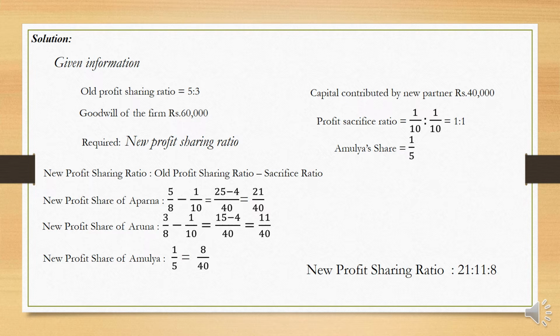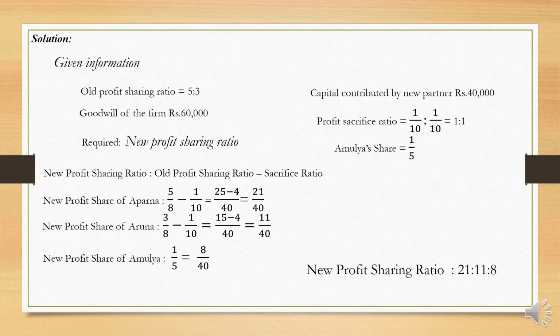Here the old profit sharing ratio is 5:3. Goodwill brought in by the new partner is not given, whereas the amount of goodwill of the firm is given, so you have to find out how much is contributed by her. Capital contributed by the new partner is 40,000. The sacrifice ratio is 1:1, or 1/10 and 1/10. Each one of them is going to sacrifice 1/10, so that is equal to 1:1. And Amulya's share is how much? 1/5. So we need to calculate the new profit sharing ratio.